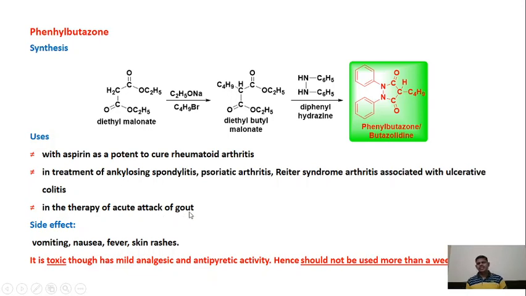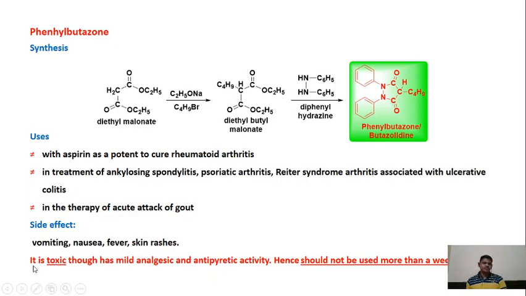Gout means what? Our intestinal part is called gout, and when there is an attack in this gout, when you get severe pain in your stomach, then this molecule is used to treat this pain. What are the side effects of this phenylbutazone? Vomiting is there, nausea is there, fever is there, skin rashes are there. Nausea is a state where you get a dizziness-like feeling. Okay, this is the nausea. And what we can say, you are not feeling well there.